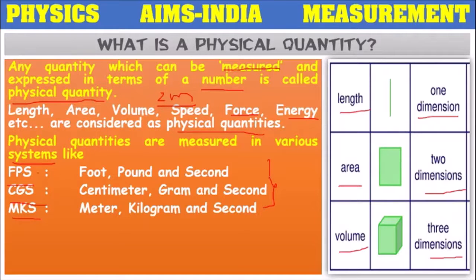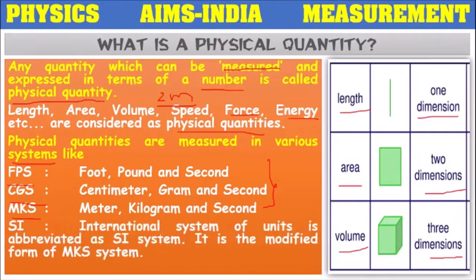In olden days, the people used to measure in different countries the physical quantities with the help of these 3 systems and these units. About details regarding these systems we will learn in our next video. Right now we have SI system, international system, which is abbreviated as SI system, which is a modified form of MK system. All over the world we are making use of SI system for measuring the physical quantities right now.